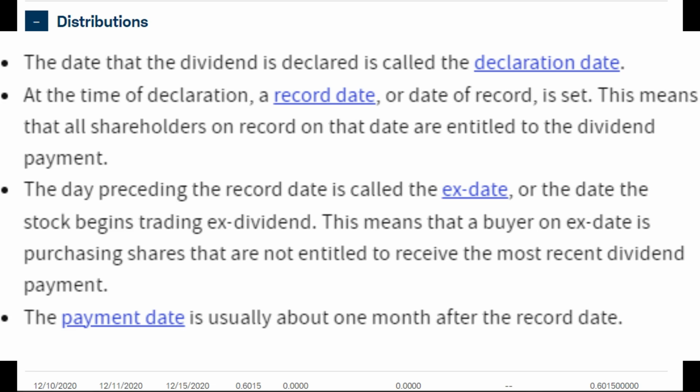On the ex-dividend date, the price per share is adjusted down by the exact amount of the dividend. This is often hard to see since the stock and ETF prices fluctuate in real time during the day anyway, but that's what happens. The reason this happens is because people that buy the stock on that day are not entitled to the dividend, so the reduction in share price on the ex-dividend date makes it equal for them to be buying it at a lower price. The record date is what is used for recording the owner of record of the shares, and those holders also receive voting rights. The payable date is when the owner of record actually receives the dividend.